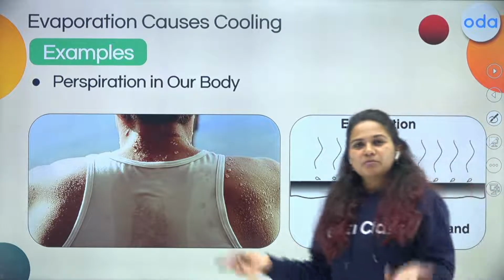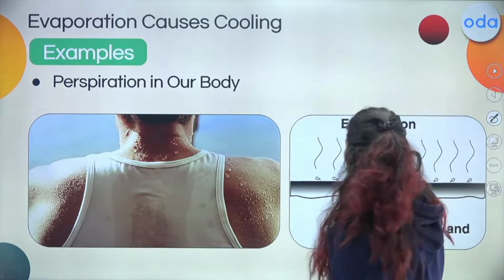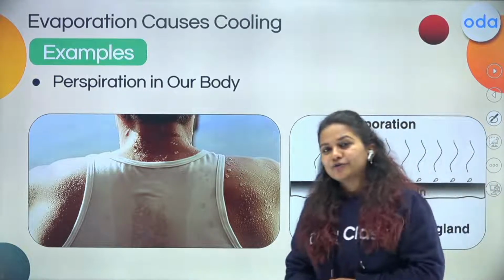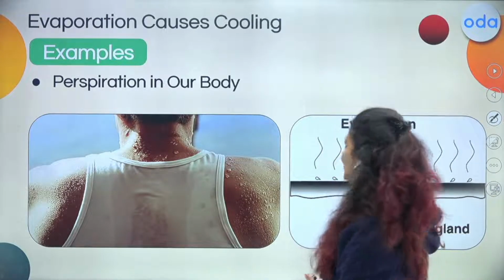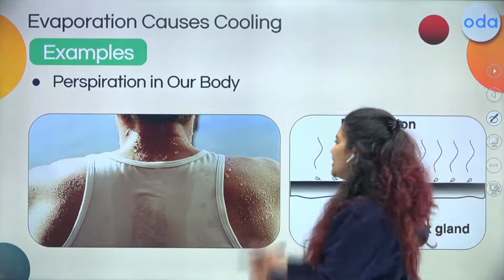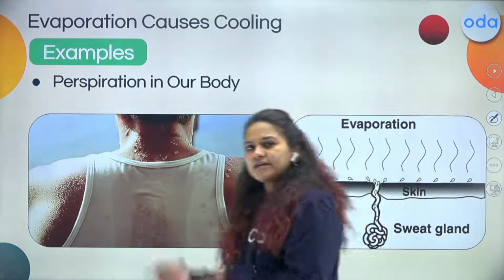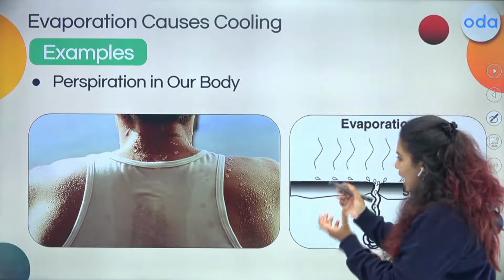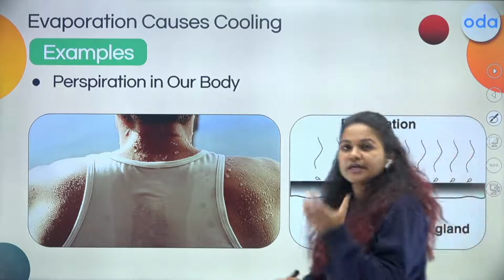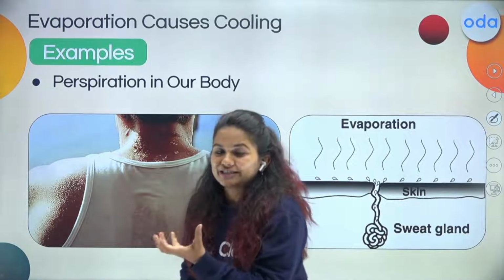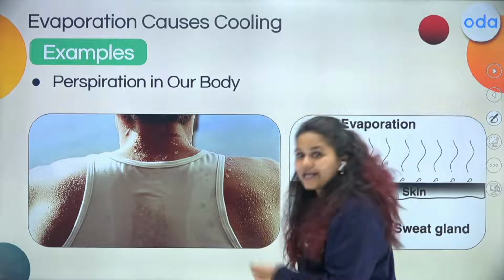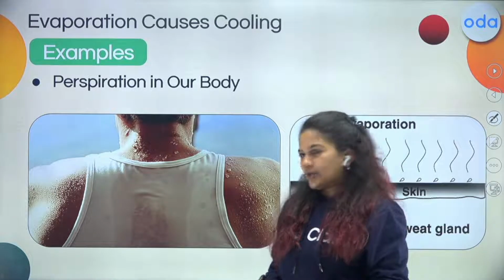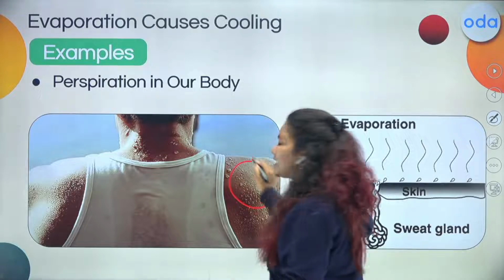And let's move ahead with the perspiration of our body. है ना? समर में हमें बहुत ज्यादा पसीना आता है. As I told you. So, when you switch on the fan, why do you feel so relief? Because you feel cooler comparatively. So how does this happen? When we perspire, our sweat takes the energy from the surrounding and converts into vapor. So when it takes the energy from the surrounding, it makes the surrounding cooler.